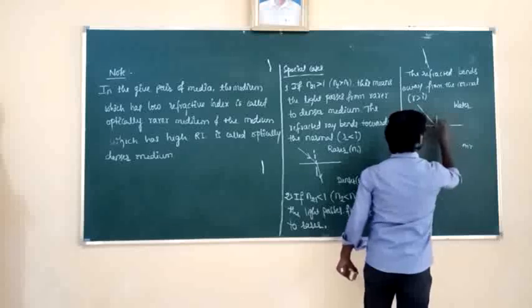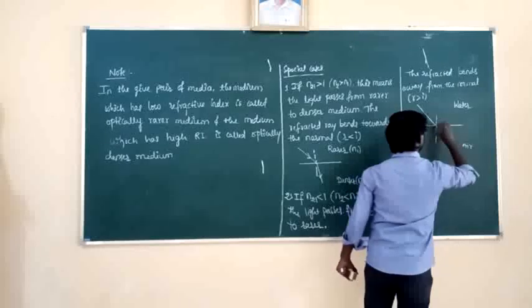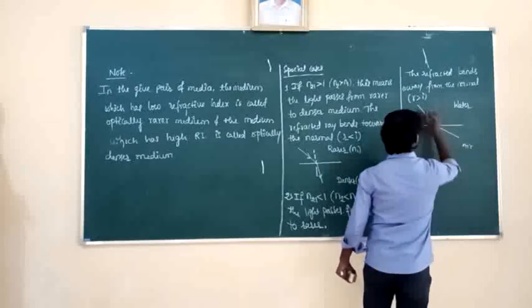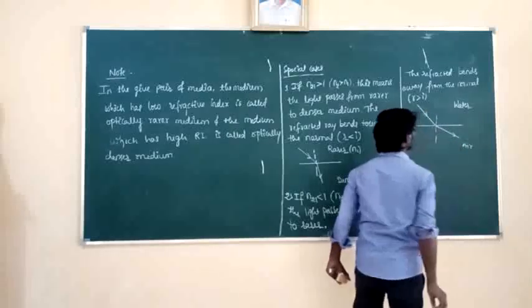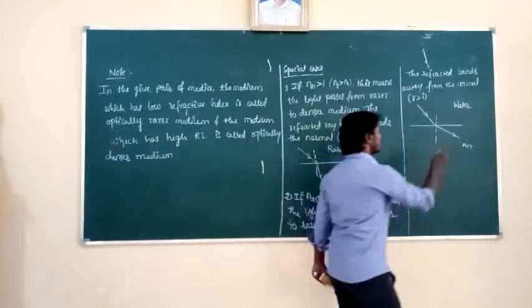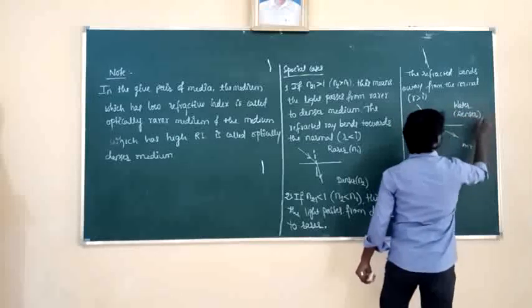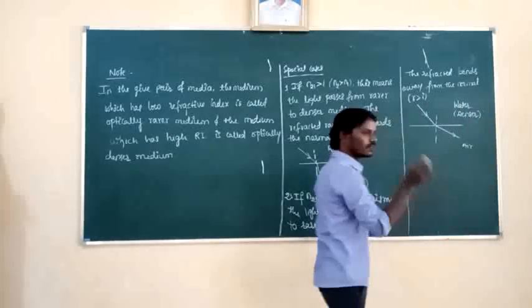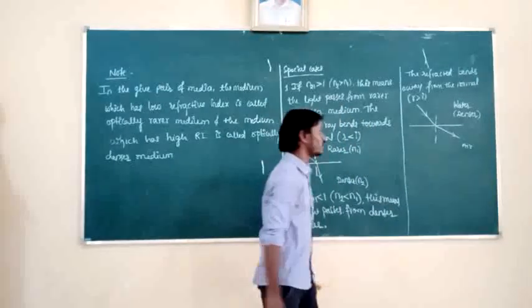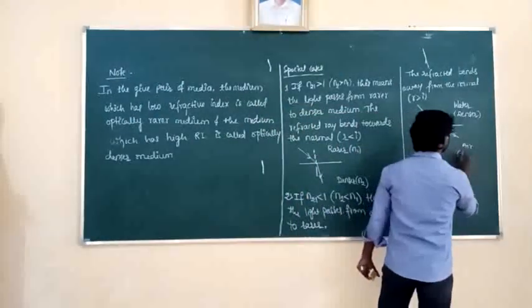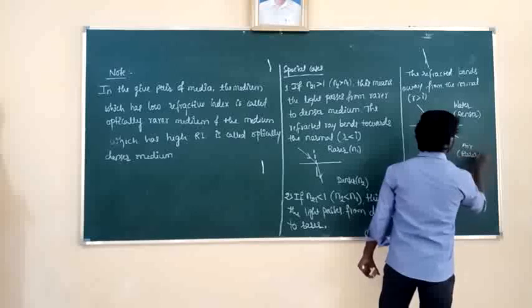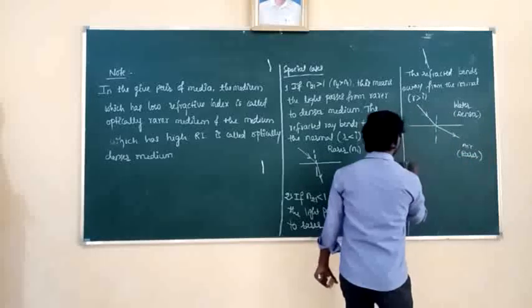Water to air, the light bends away from the normal. It is incident and it is refracted. In which medium is the incident ray? The first medium, which has the high refractive index, so it is the denser medium, and the second is the rarer medium.